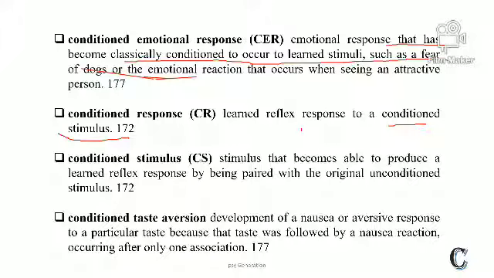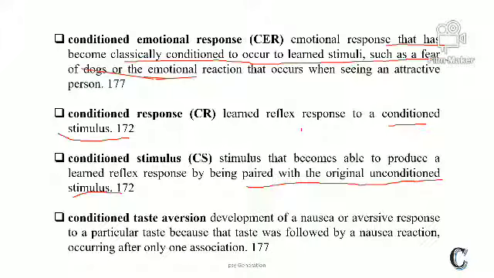Conditioned stimulus, CS: a stimulus that becomes able to produce a learned reflex response by being paired with the original unconditioned stimulus. That is called conditioned stimulus.